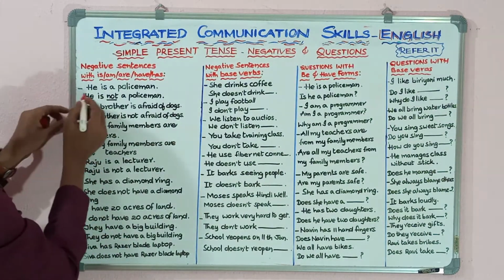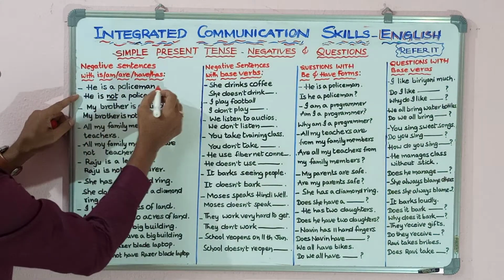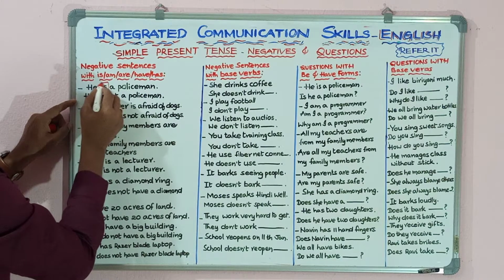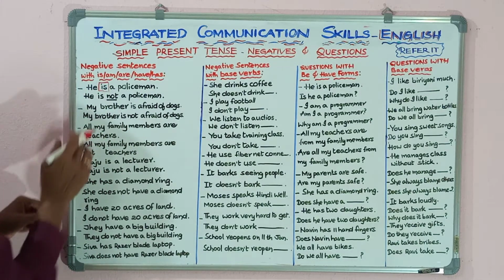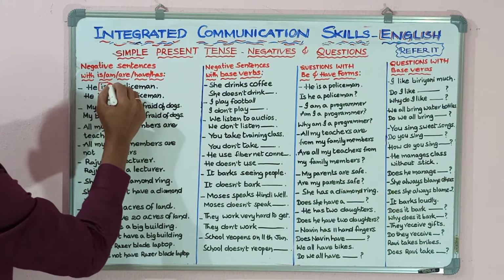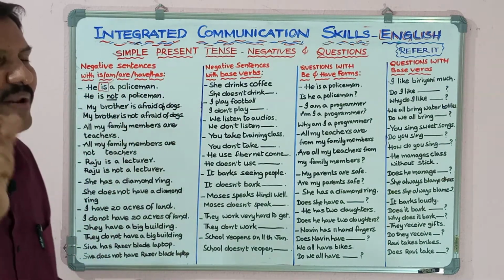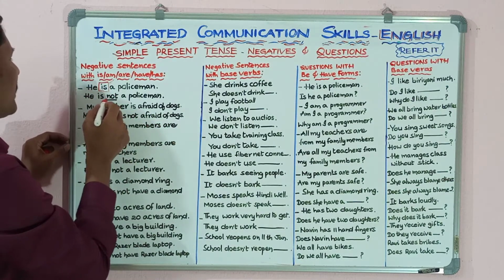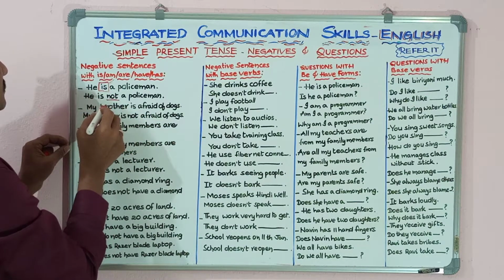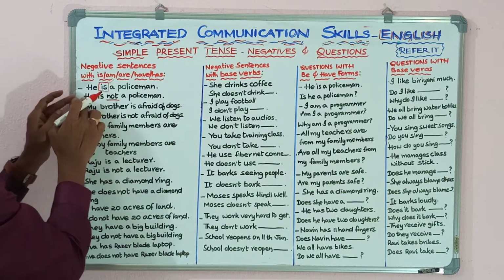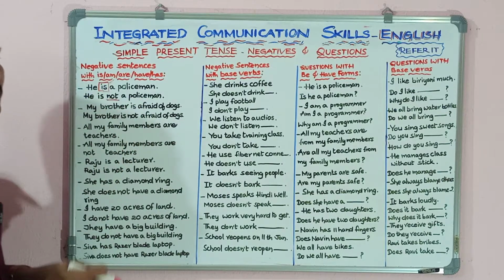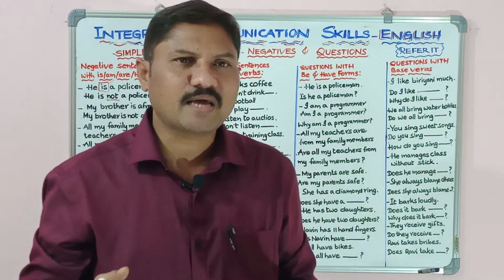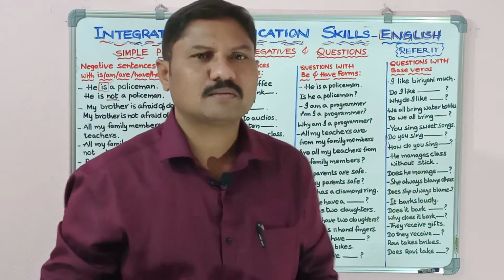Come on, look at this. He is a policeman. So what is the helping verb here? He is a policeman. He is. So if you want to frame a negative sentence, you simply add not after is. Then we can write like this: he is not a policeman. If you use the contracted form, you can say, he isn't a policeman.